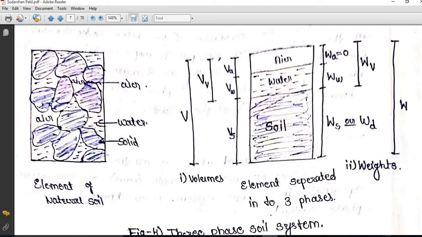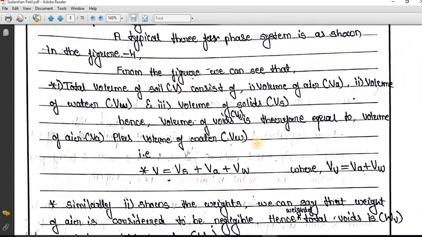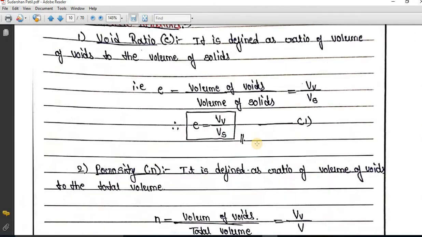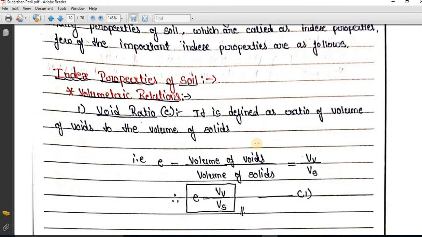Based on this, we have studied a few important terminologies, which are called index properties of the soil. In the previous session we categorized these index properties in two ways, that is volume relations and weight volume relations.